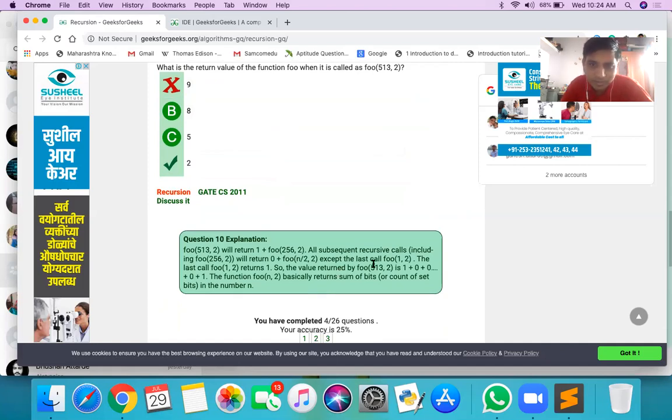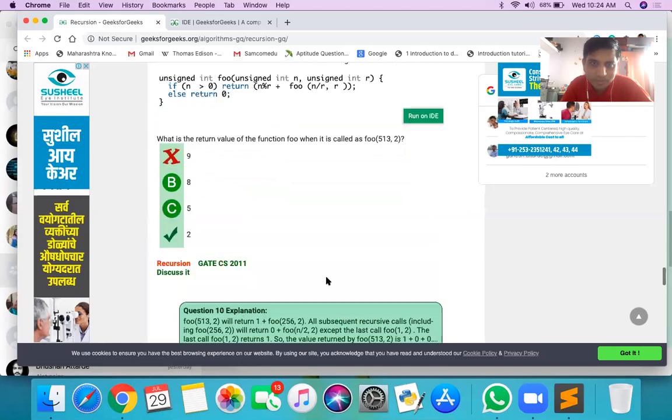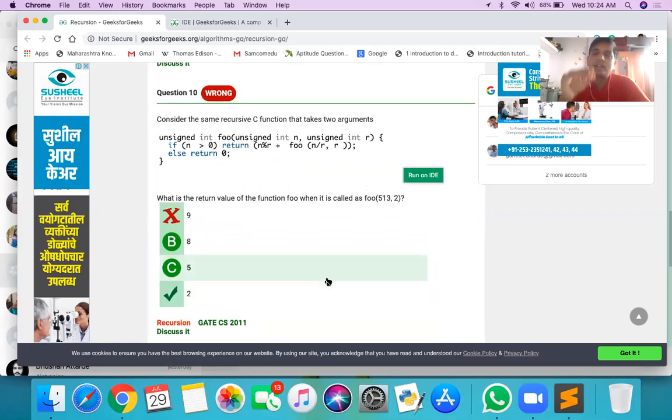Subsequent is a call except the last call. Okay. Actually, the same example. Actually, the recursive example I appeared for in GATE 2018. At that time, one recursive problem was there. That example takes 15 minutes to solve. There are multiple function calls there.